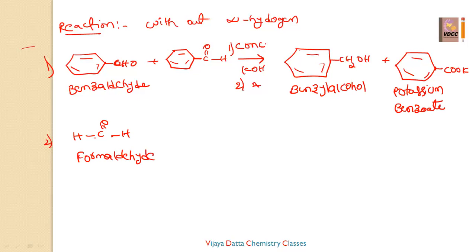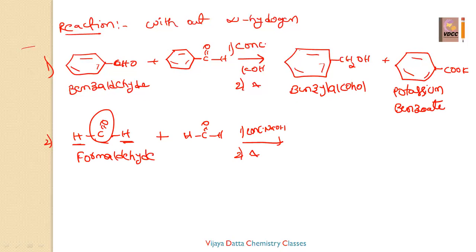The carbonyl compound attached hydrogens are not alpha hydrogens, because the functional group should attach to one carbon, that will be the alpha carbon, and its hydrogens will be the alpha hydrogens. So it is just formaldehyde, no alpha hydrogen. Here I am taking 2 moles of formaldehyde. Then they are reacting, not only with KOH, you can take NaOH also. One important thing: in aldol condensation we take dilute KOH or dilute NaOH, but in Cannizzaro reaction we use concentrated base, concentrated KOH or concentrated NaOH, and this is on heating.